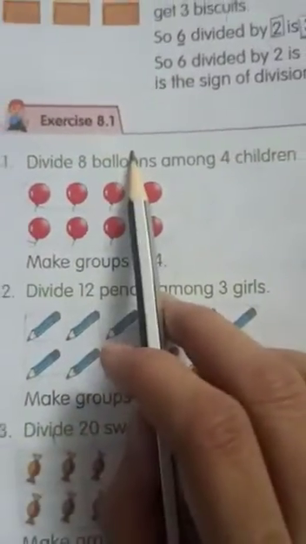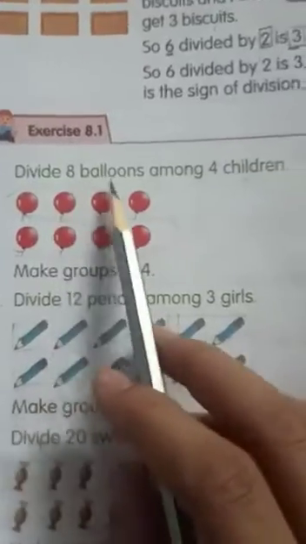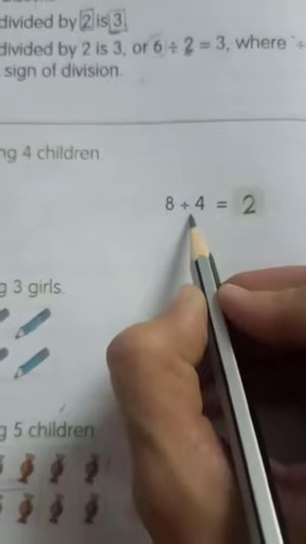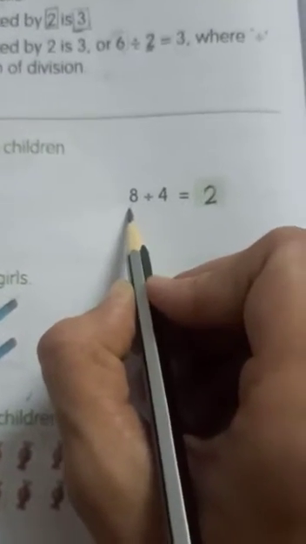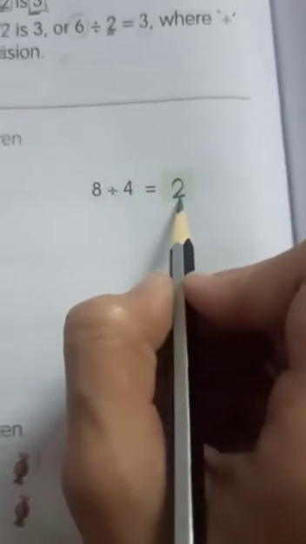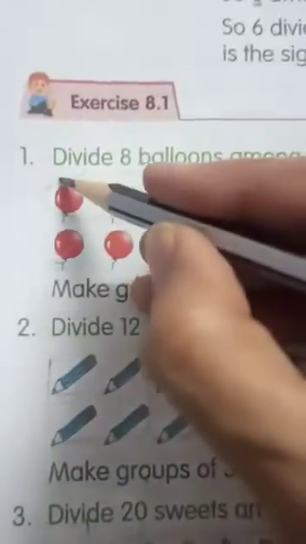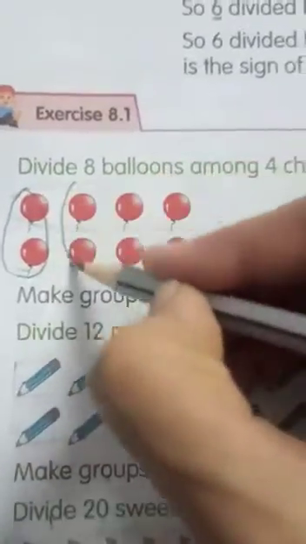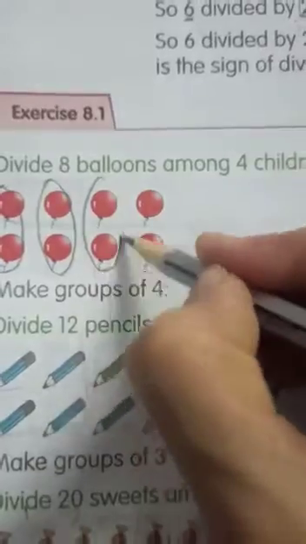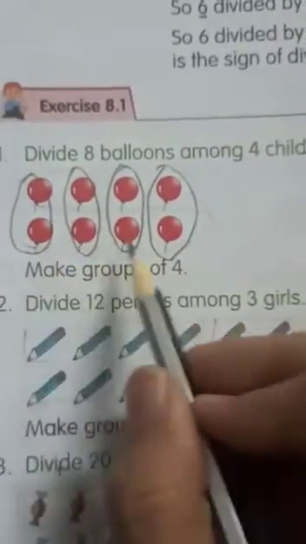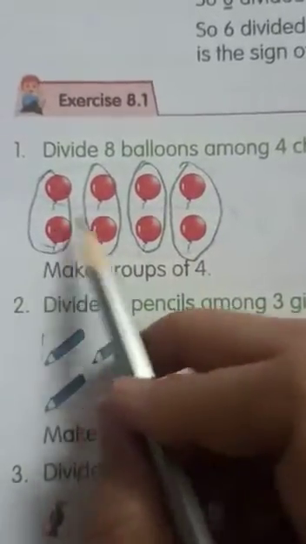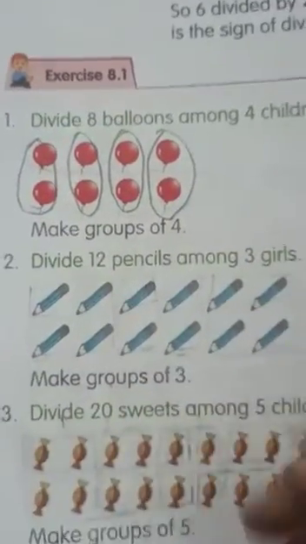Exercise 8.1 we are starting. Divide 8 balloons among 4 children. In the table of 4, 8 comes in the second place. So each child will get 2 balloons. 1, 2, 3, 4. See, we have divided the balloons equally among 4 children, that is 2, 2, 2 and 2.